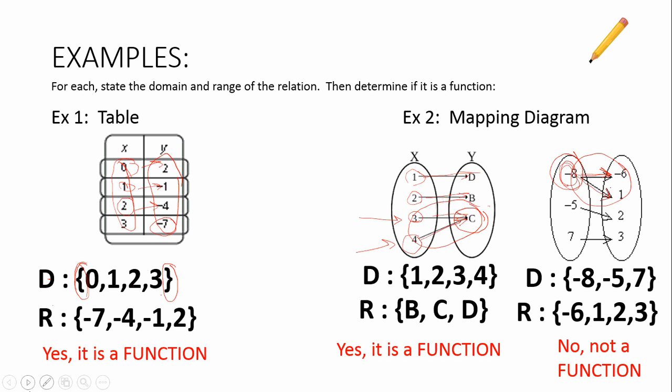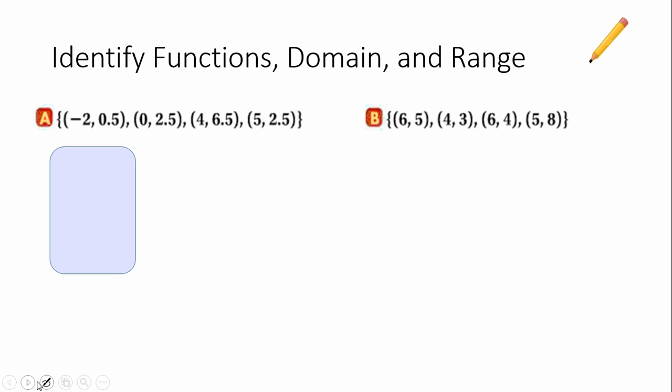Many times people like the mapping diagram to show that because you can see right away that that -8 has two different branches coming out of it, whereas all of these each have one branch coming out of them. So sometimes the mapping diagram is an easy way to see if it's a function.